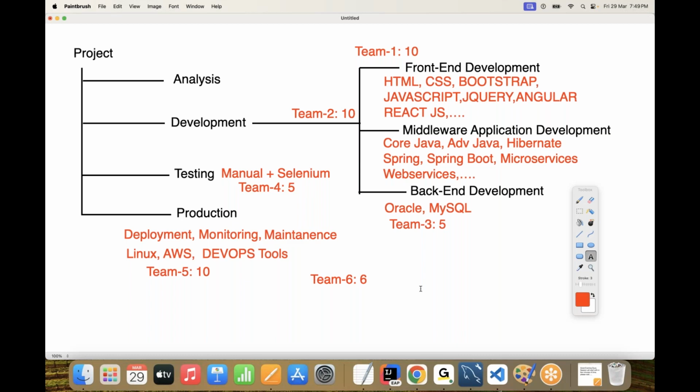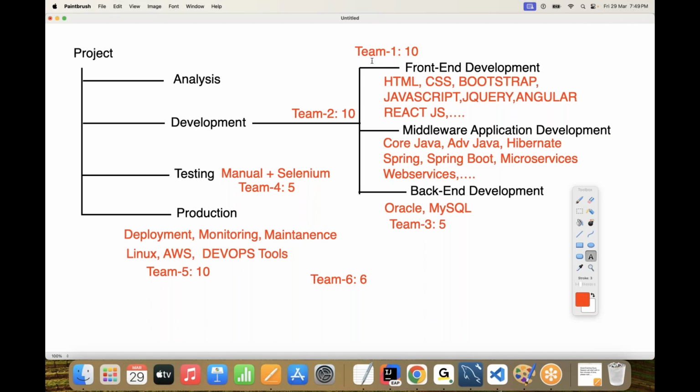This is 10 to 12 years back, how development was going on. I'm giving that information. Now listen carefully. When the project is in front-end development, how many teams are working? Only one team, only 10 members are working. The remaining 50 members are relaxed.